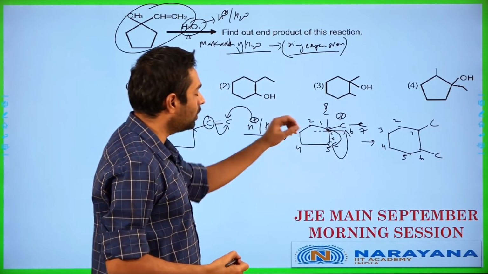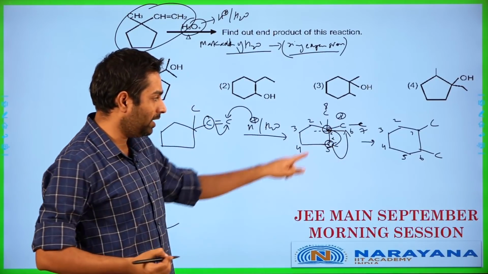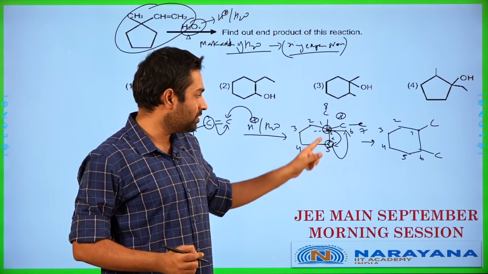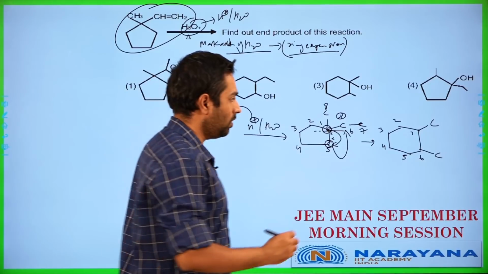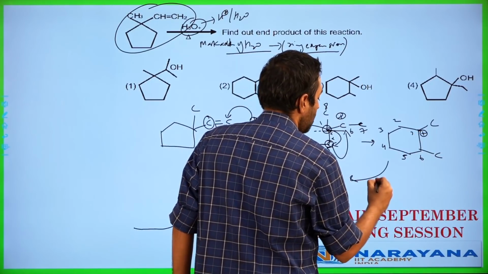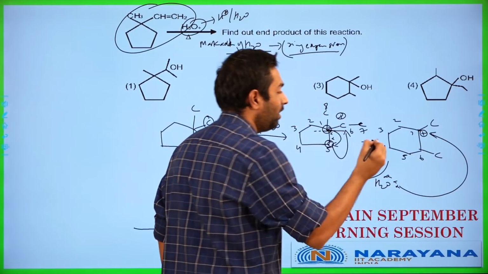And which carbon has got the positive charge now? Carbon 1 and carbon 5 bond broke and carbon 5 took the electrons, correct? So carbon 5 is not going to be having a positive charge. Carbon 1 lost the electrons. So carbon 1 ends up with a positive charge over here. So what happens in the next step is water molecule will now act as a nucleophile and will come and attack carbon number 1.